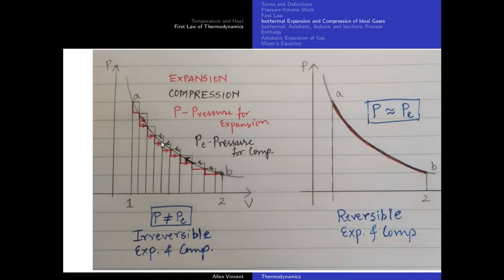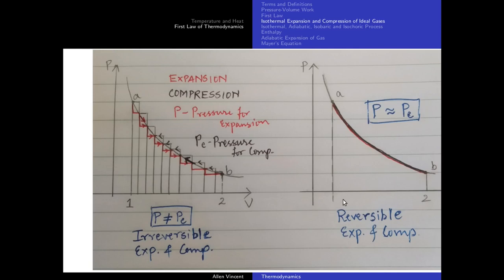So work done by the gas to expand will be maximum for a reversible expansion, and work done on the system during compression is going to be minimum. If I increase the work during compression, then it becomes irreversible. If I decrease the work during expansion, then it becomes irreversible expansion.